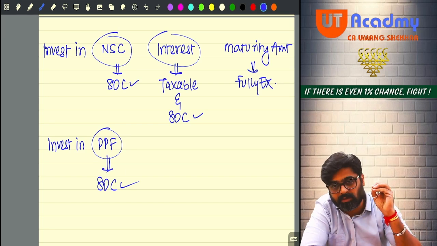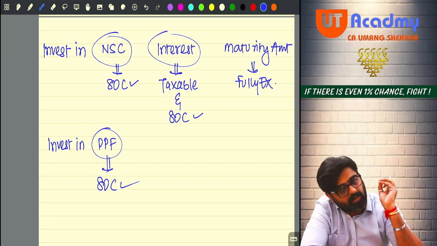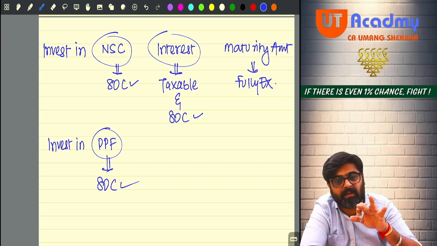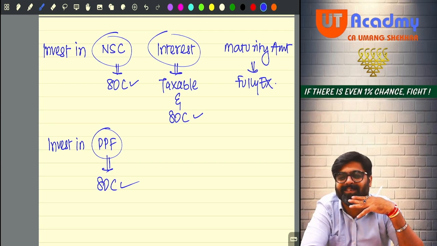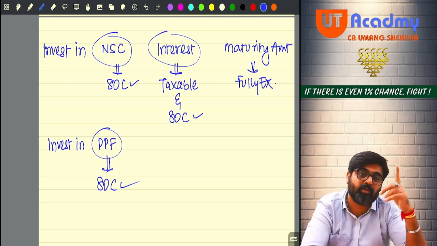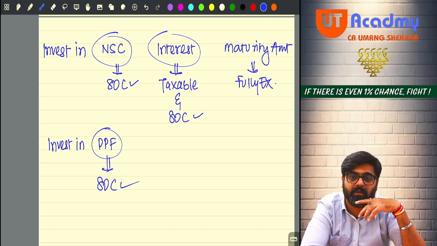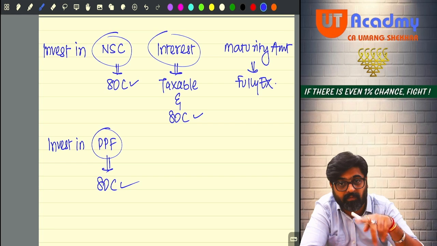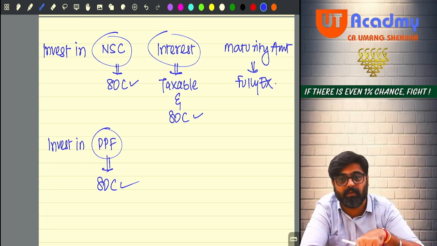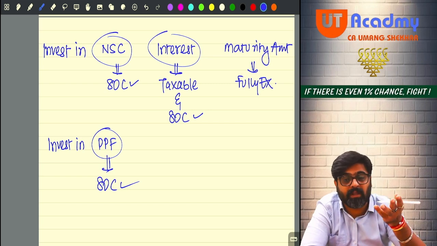But the moment you have opened a PPF account and deposited the amount, now forget about that amount for the next 15 years. After 15 years, that amount will come back to you. Every year you have to invest some amount in PPF. And on that, on a periodic basis, you are going to get interest.